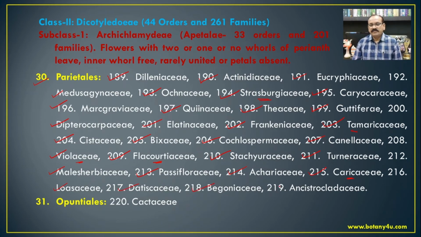Begoniaceae, Ancistrocladaceae. So these are the families which come under the Parietales. And the 31st order in the subclass Archichlamydeae, that is Opuntiales, which includes the Cactaceae family, and the most common genus of this family is Opuntia.